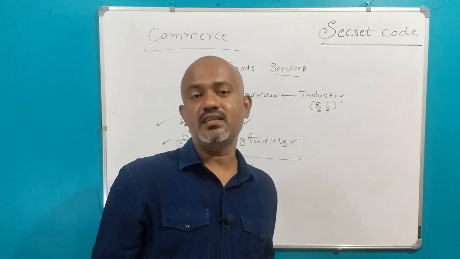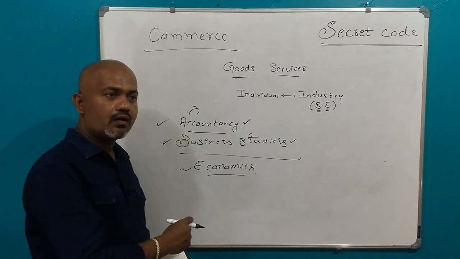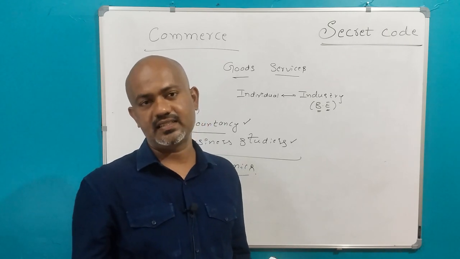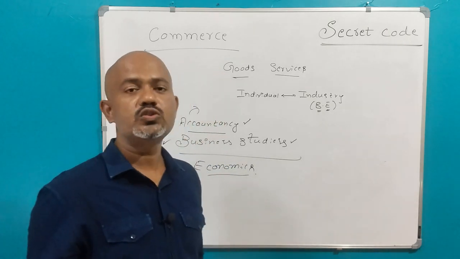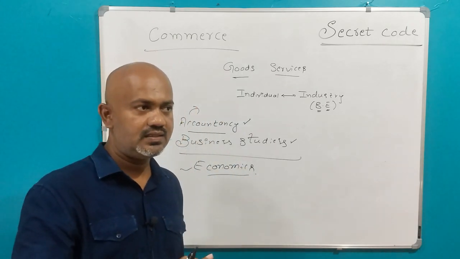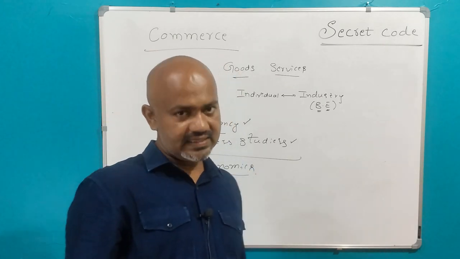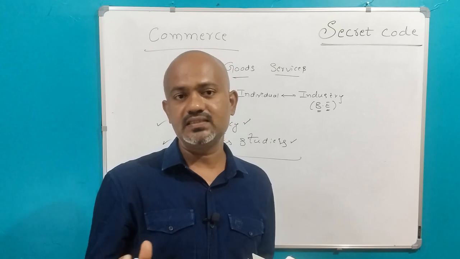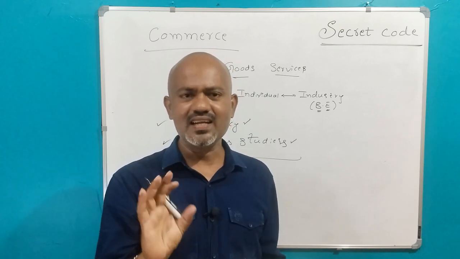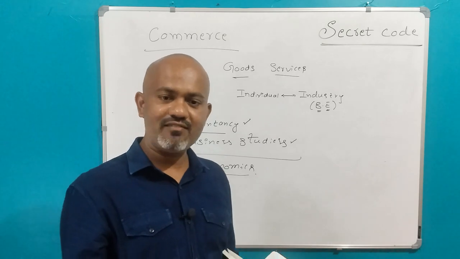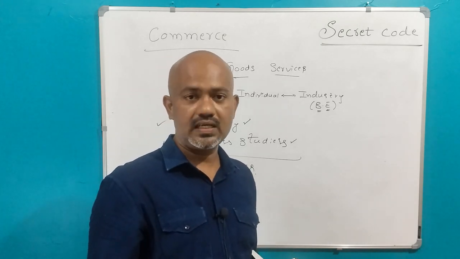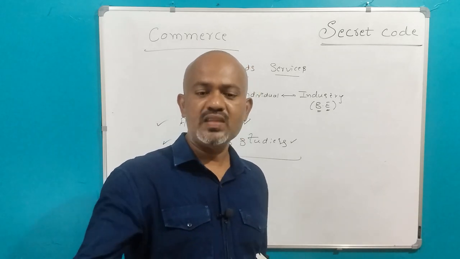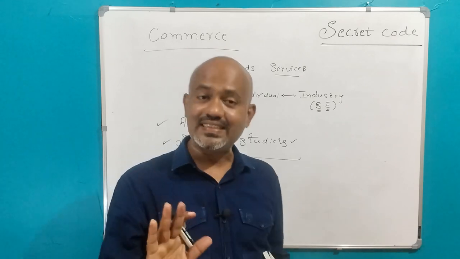We also study mathematics, because to do any kind of calculation in accountancy we need mathematics. And we also study statistics. Whenever we talk about commerce, statistics is a must. The general meaning of statistics is how we plot different parameters in a pictorial way. In statistics we have bar graphs and pie charts, that means how we can plot different parameters on a sheet of paper.